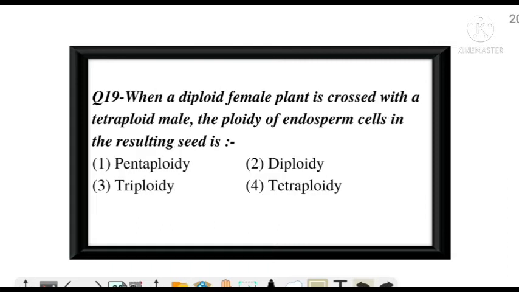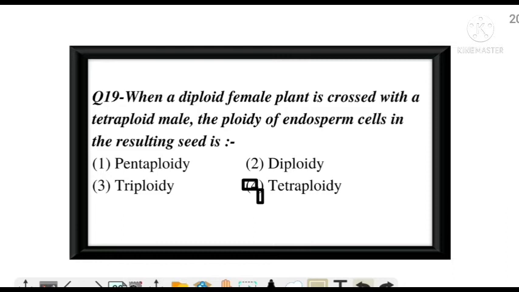Next question. When a diploid female is crossed with a tetraploid male, the ploidy of endosperm cells in the resulting seed will be... an important PYQ. And the correct answer is option number A, tetraploidy. How did it come? Let's see.